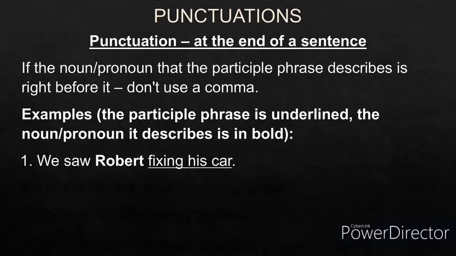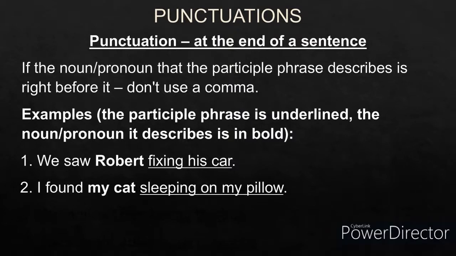So we saw Robert fixing his car. Fixing his car is a participle phrase. Fixing is a present participle. Car is a noun. His is a pronoun. So fixing his car, who? Robert. So it is modifying the noun Robert. It comes just after the noun, so you don't have to put a comma. So we saw Robert fixing his car. Fixing his car is a participle phrase coming at the end, just after the noun it modifies. So there won't be any comma in this.